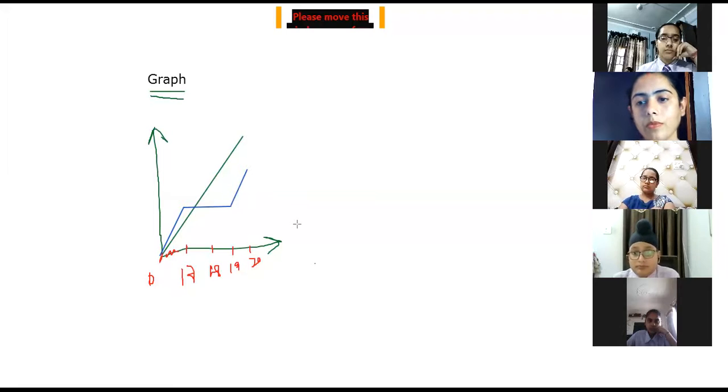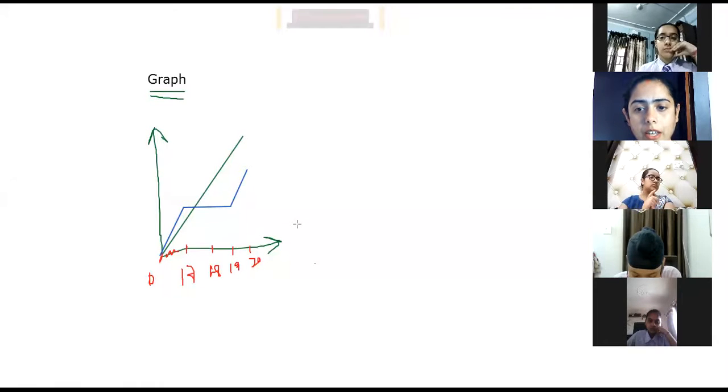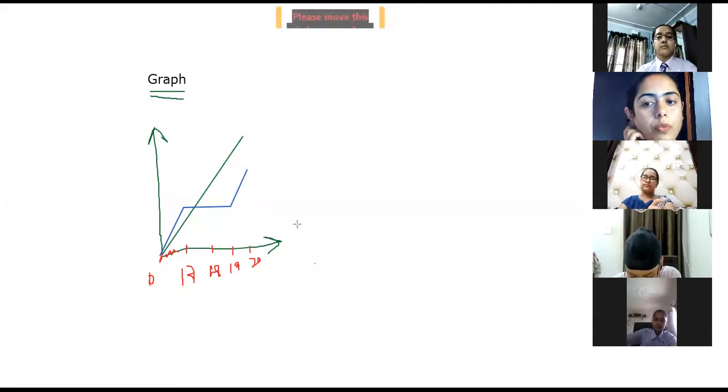Fine. So here I have not done any calculation. I have not told you that in maths this many marks came, in physics this many, in bio this many. It's not that. I have just shown you the graph, so that you can have a picture of what is going on. Got it?